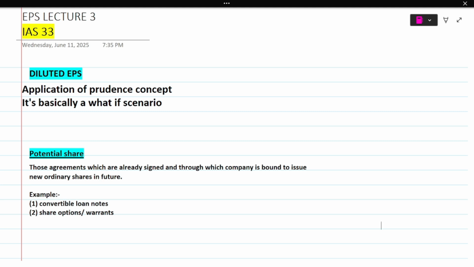Now in lecture number 2, we looked at the right issue, then we did a few questions of right issue, right? And then we looked at cases where there were multiple issues, including full market price issue, right issue, bonus issue in one particular question. So we did a lot of questions like these so that you guys can get a good grip on that area. Now this is lecture number 3 and there is this area of diluted EPS which we have to cover.